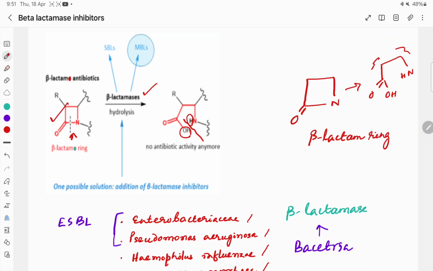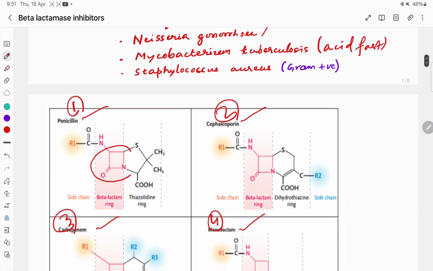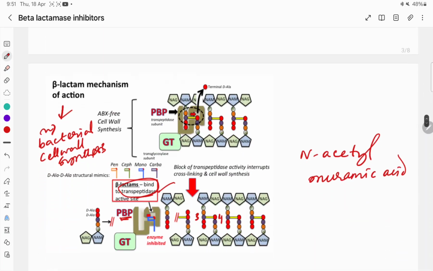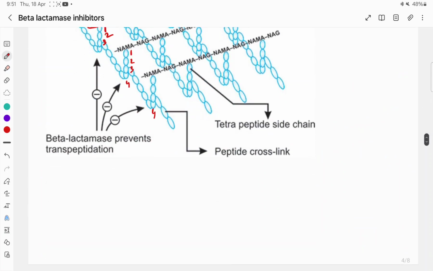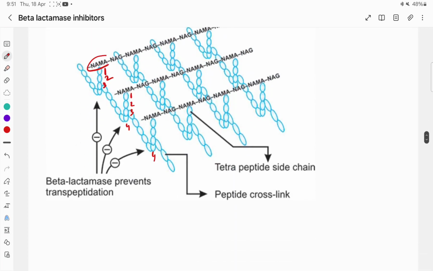So this becomes inactive because this bond in the beta-lactam ring is broken, and there will be no binding of the beta-lactam with the transpeptidase enzyme, so there will be no action. So we can say that because of beta-lactamase, the peptide cross-linking, the transpeptidation process, is not inhibited.